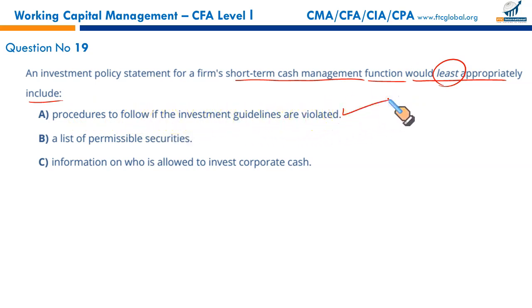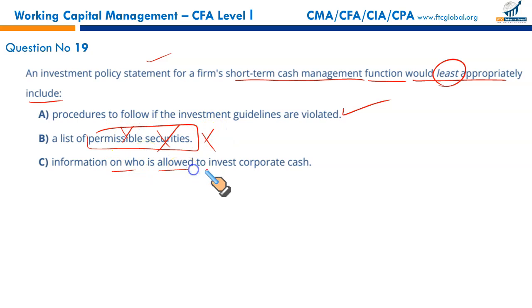If the guidelines are violated, what are the penal actions to be taken against those who violated the investment policy statement. It is true. B. A list of permissible securities. No. Give your investment manager some leverage. Give him some discretion. Give him some flexibility so that he makes decisions on his own given the market circumstances. So don't restrict him. Don't bind him. Let him make the decision himself. This is inappropriate.